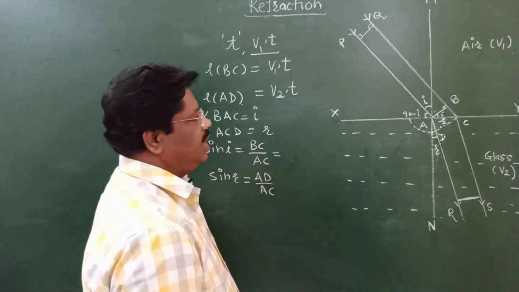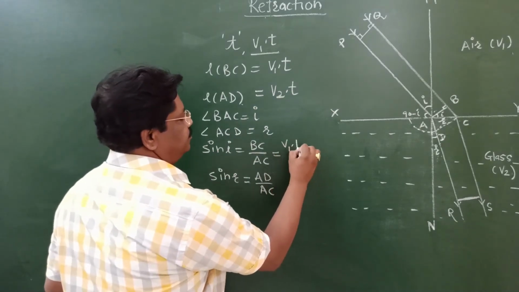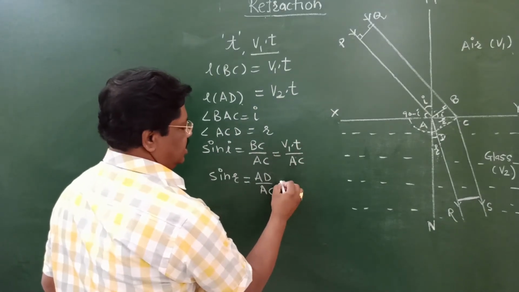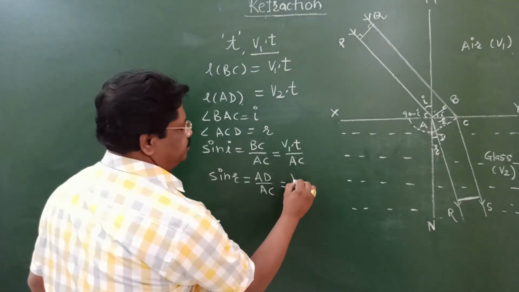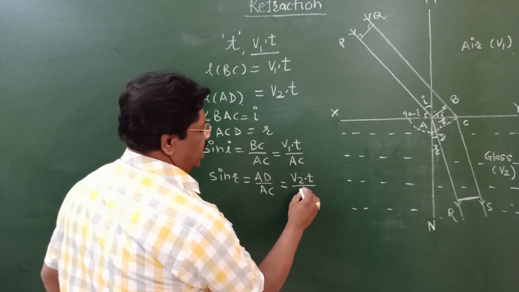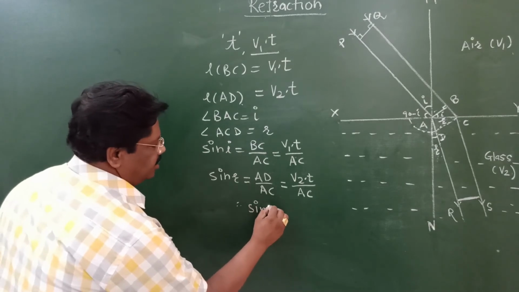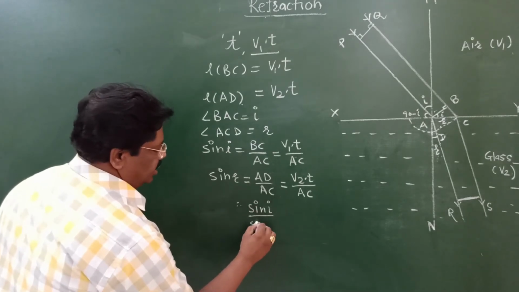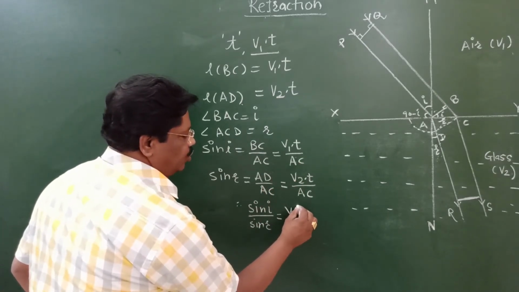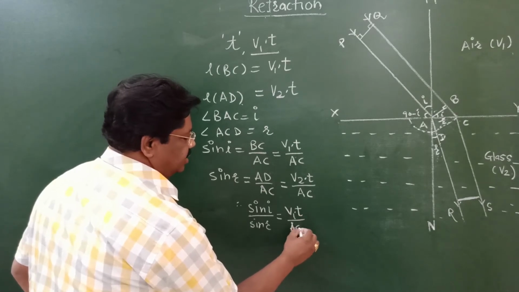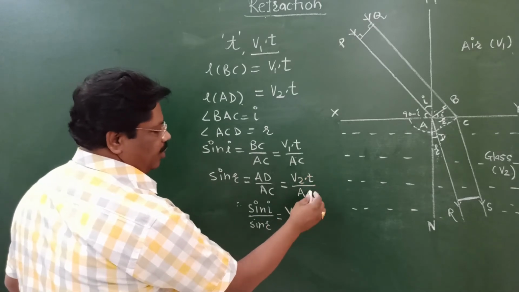And therefore, as BC is equal to V1 into t, and AD is equal to V2 into t, sine i upon sine r is equal to V1 into t divided by AC, divided by V2 into t upon AC.